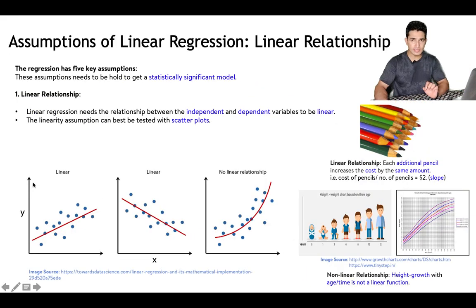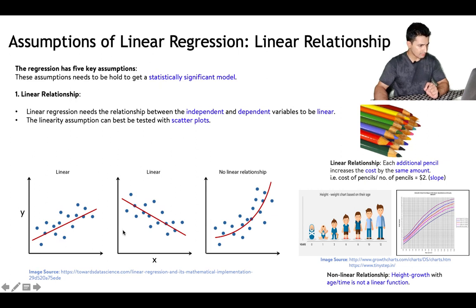It's very much needed that all the assumptions of linear regression are satisfied. If the assumptions of linear regression are satisfied, we can say that the results or coefficients that we have obtained from the model are statistically significant. The first assumption of linear regression is linear relationship. Linear regression assumes that there is a linear relationship between the independent and dependent variable, and the linear assumption can be tested using scatter plots.